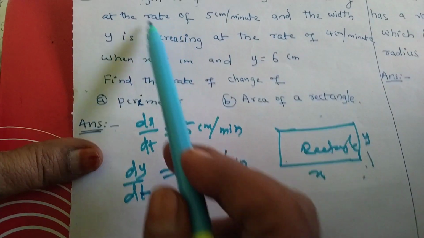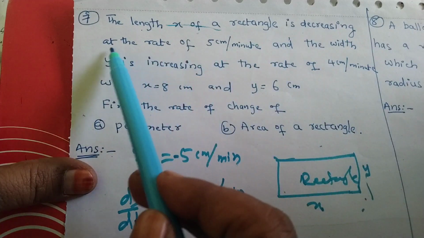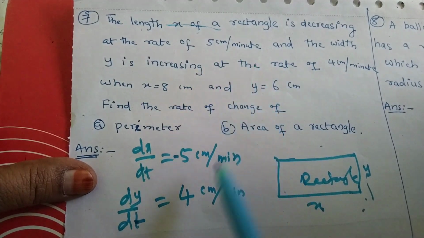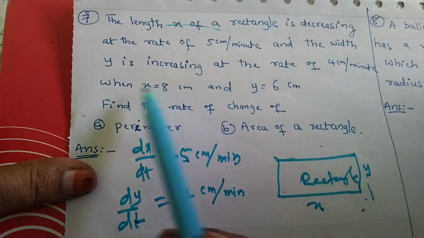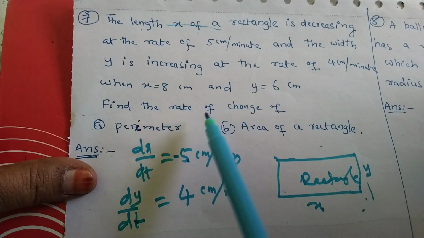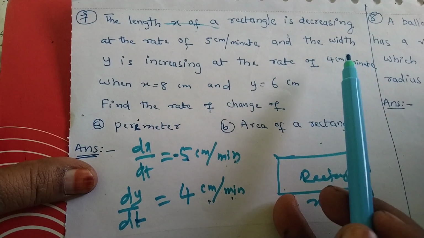It is given in the question. The length x of a rectangle is decreasing at the rate of 5 centimeter per minute. Decreasing means minus 5 centimeter per minute. And the width y is increasing at the rate of 4 centimeter per minute. यहाँ तक ये क्वेश्चन हो गया.